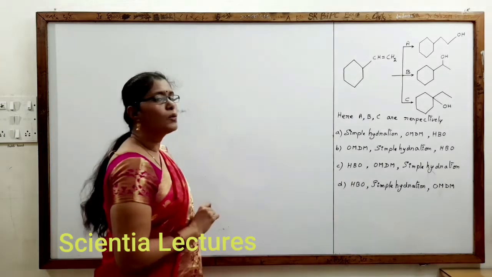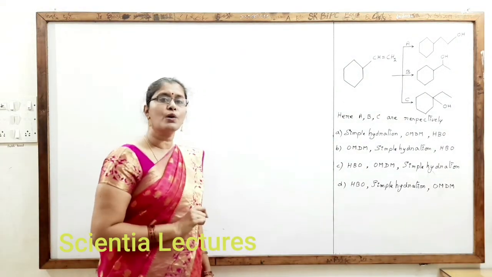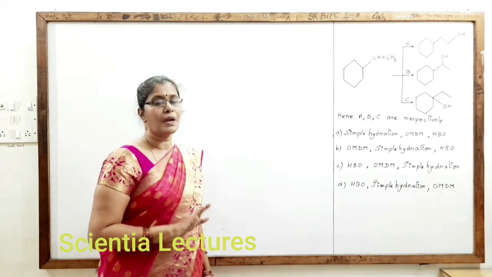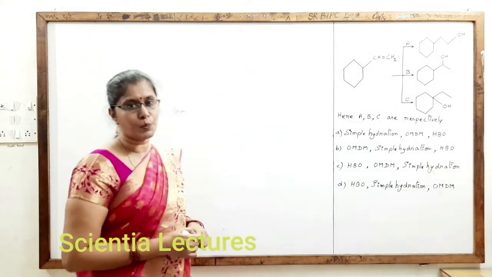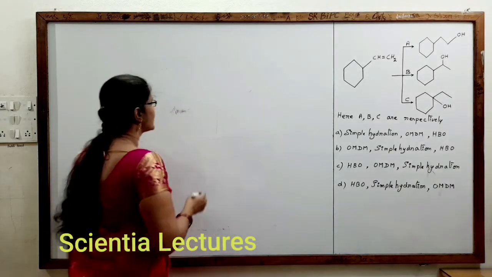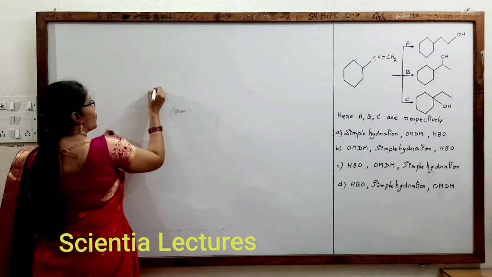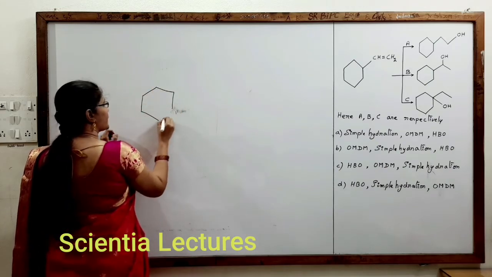Right. For HBO, what are the conditions? It undergoes syn addition. Although it follows Markovnikov's rule in the first step, the final product would be anti-Markovnikov's product based on the mechanism. Based on those conditions, let us see what is A, what is B, what is C.